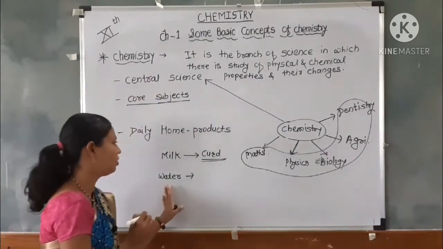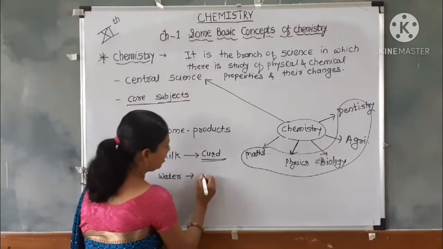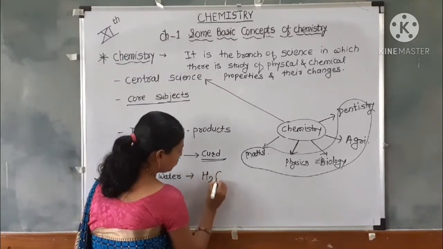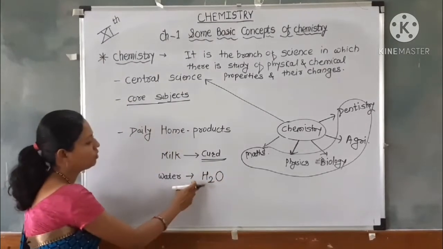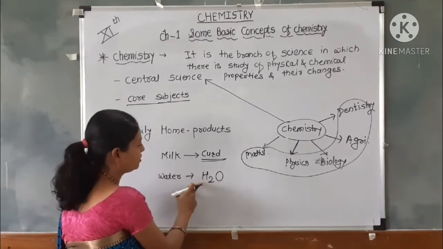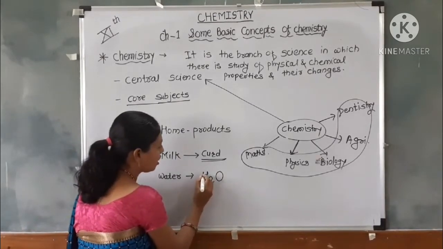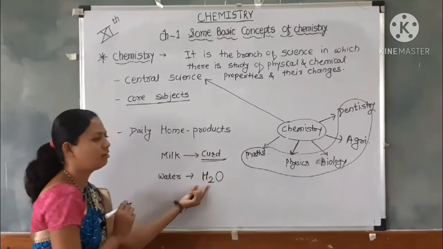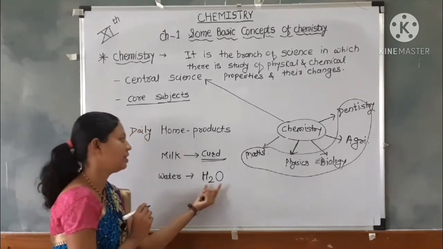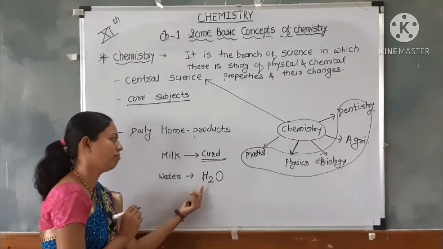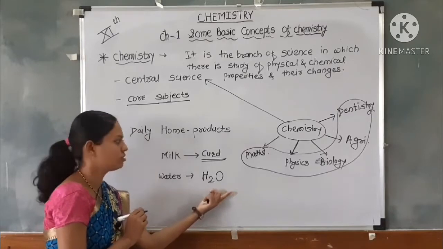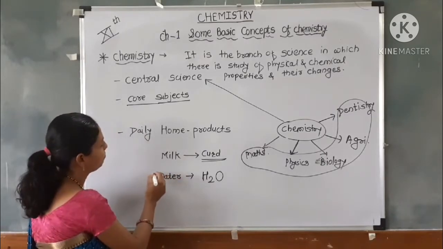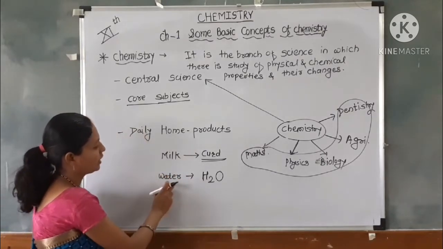And we drink water having the formula H2O, 2 hydrogen atoms and 1 oxygen atom. Water is a chemical composition of hydrogen and oxygen. So, it is also related to chemistry.